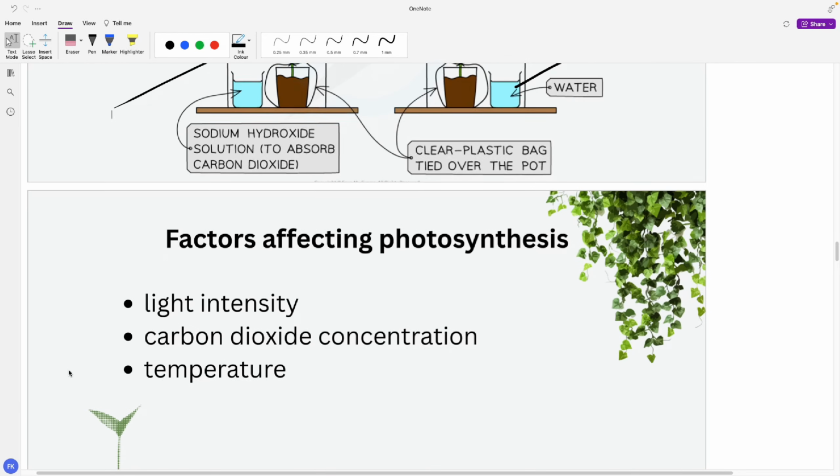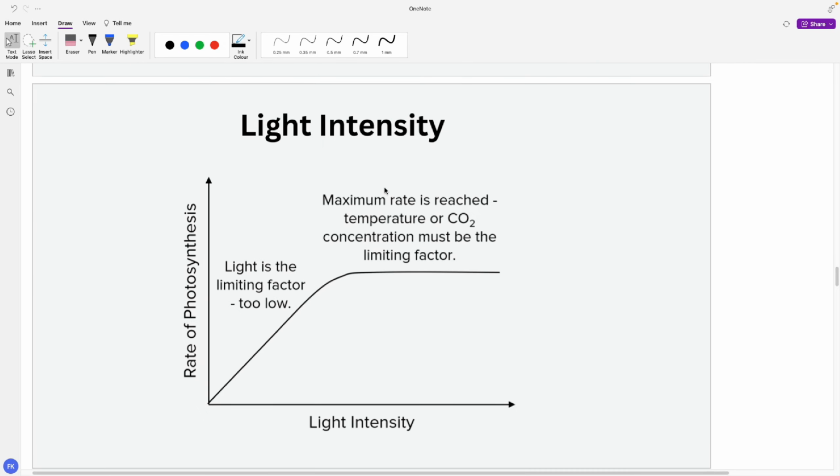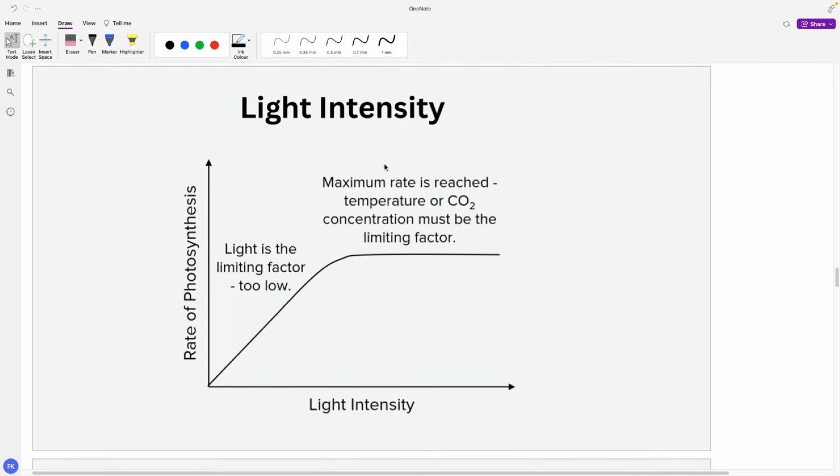Now we're going to learn about the factors affecting photosynthesis: light intensity, carbon dioxide concentration, and temperature. Let's look at this graph for light intensity. In this graph we can see the rate of photosynthesis, and light intensity on the x-axis.